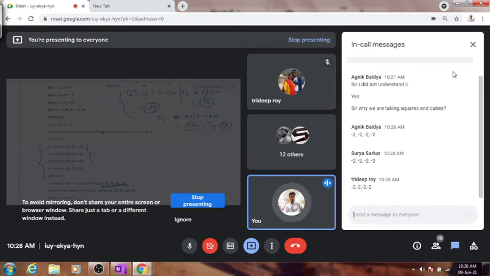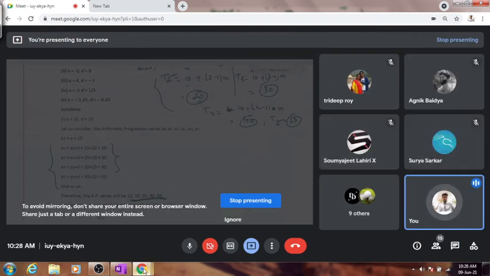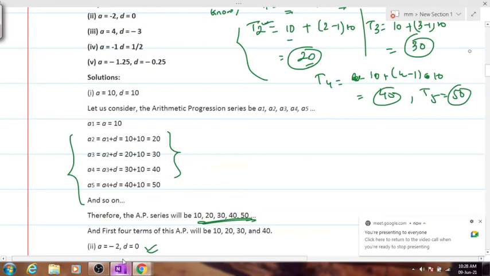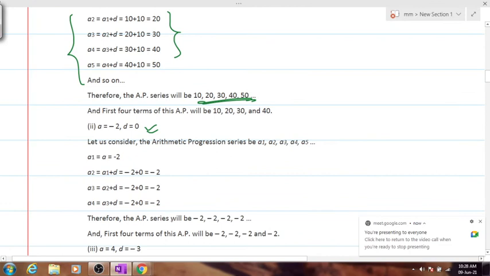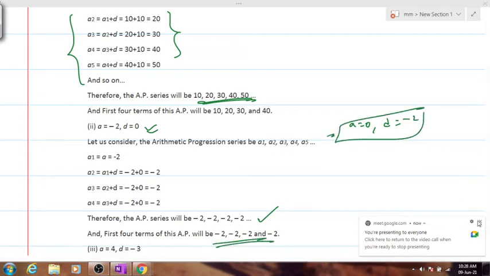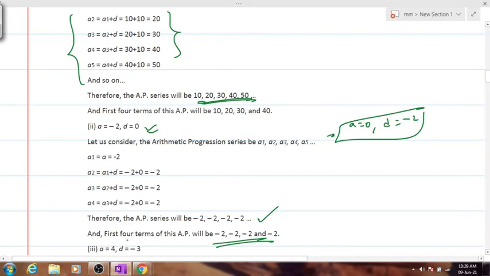Is everybody sure? Is the common difference 0? Okay, so the answer will be minus 2, minus 2, minus 2, minus 2. I thought the first term is 0 and the common difference is minus 2. No issues. These will be your first 4 terms, right? I hope people have no issue with this, because if you keep on adding 0 to any number, it will give you that number itself, right?